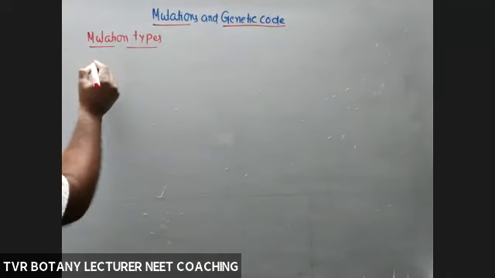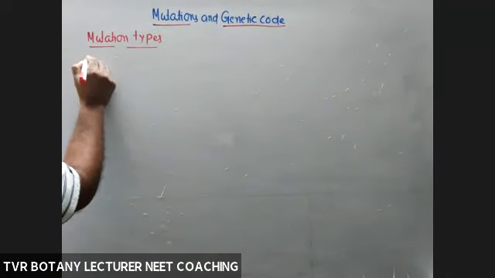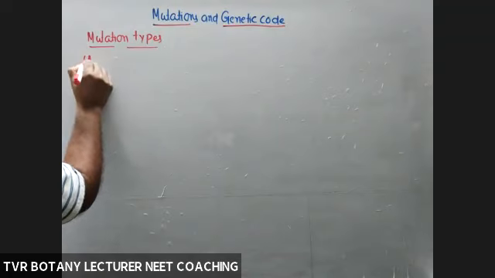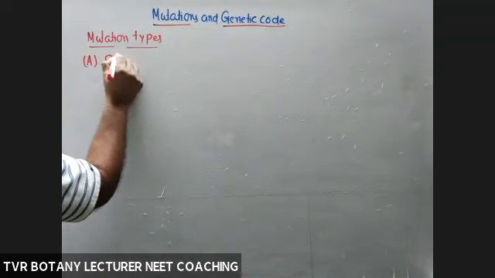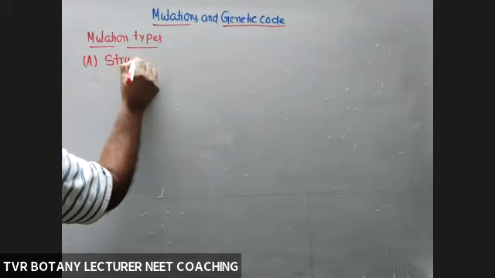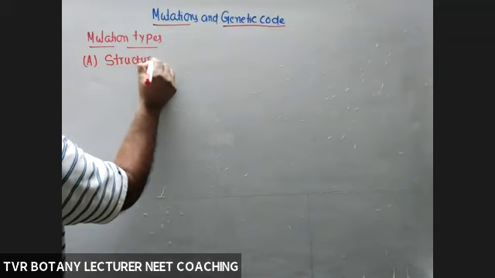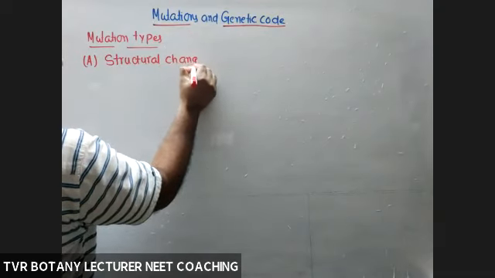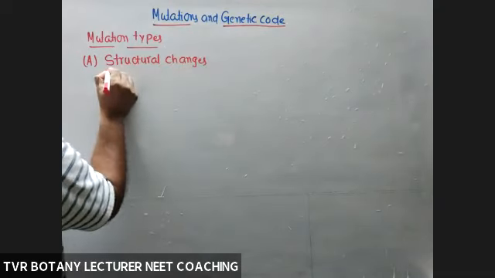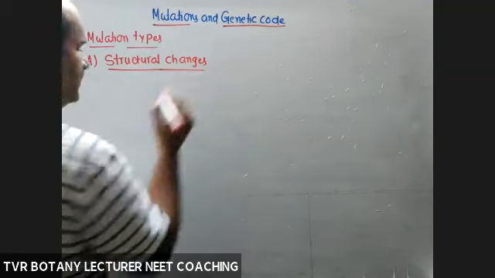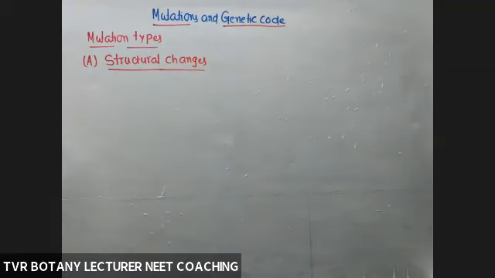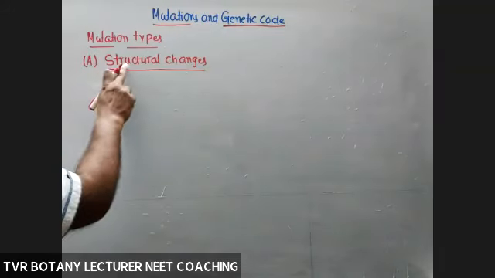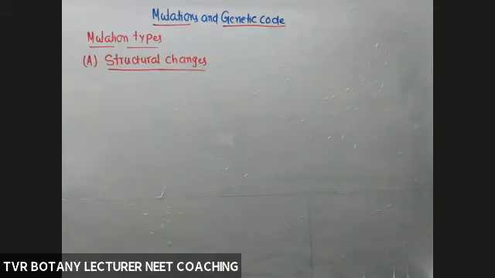In our textbook, structural changes are discussed. Change in chromosome number was not given, but I will send you the video on changes in the case of chromosome number. So initially focus on structural changes.